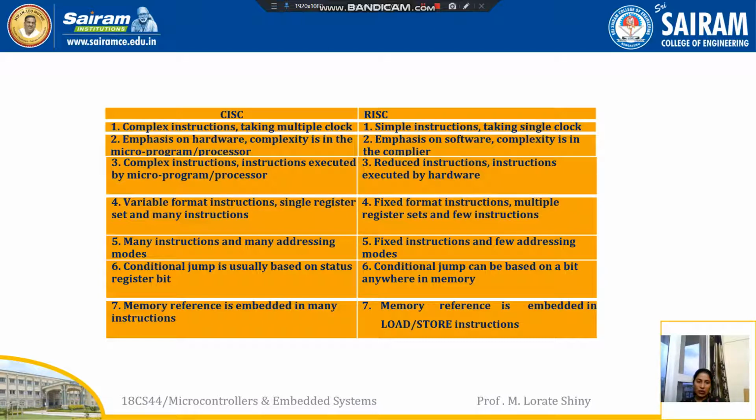In CISC, there are conditional jumps, usually based on a status register bit. But in RISC, the conditional jump can be based on a bit anywhere in the memory. In CISC, the memory reference is embedded in many instructions, but in RISC, it is used only with the load store instructions.